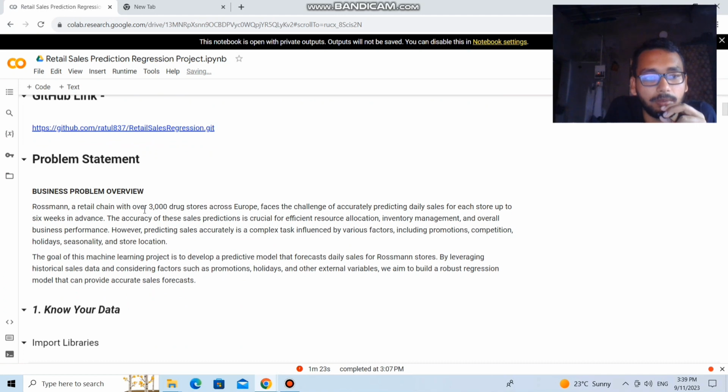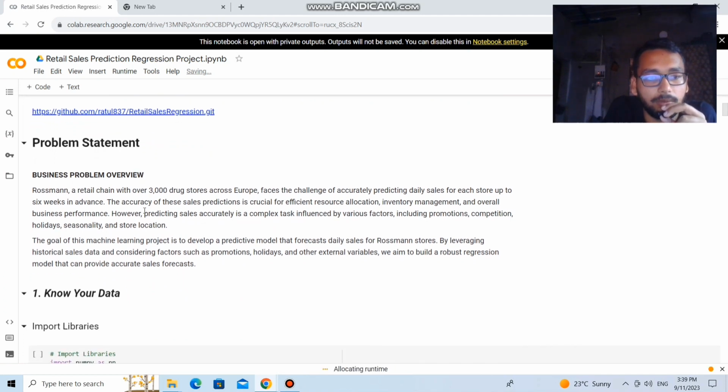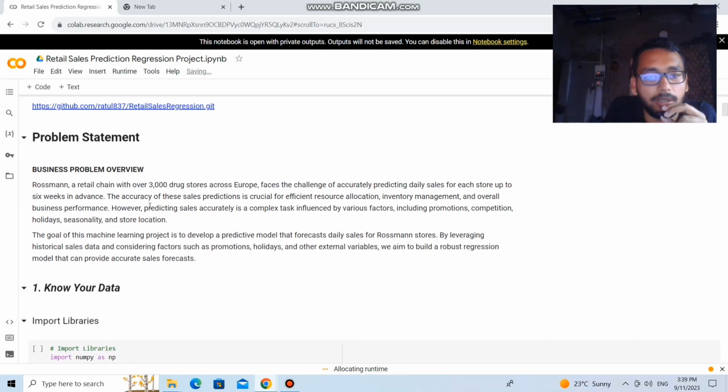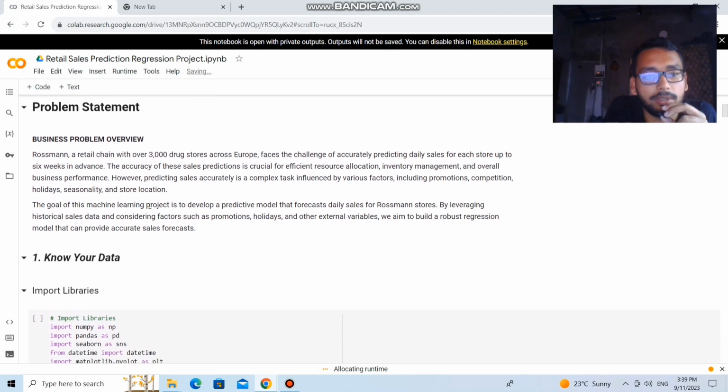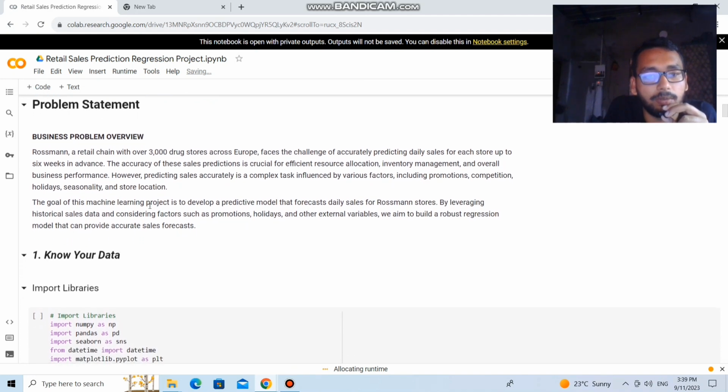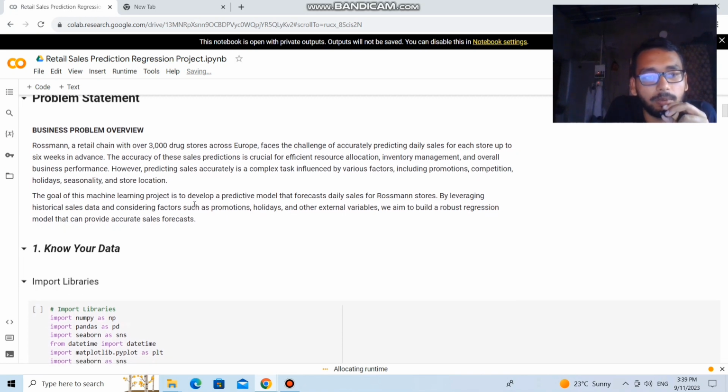Here is the problem statement. Rossmann, a retail chain with over 3,000 drug stores across Europe, faces the challenge of accurately predicting daily sales for each store up to 6 weeks in advance. The accuracy of this sales prediction is crucial for efficient resource allocation, inventory management, and overall business performance.